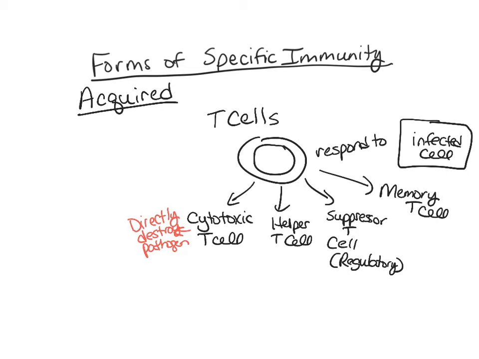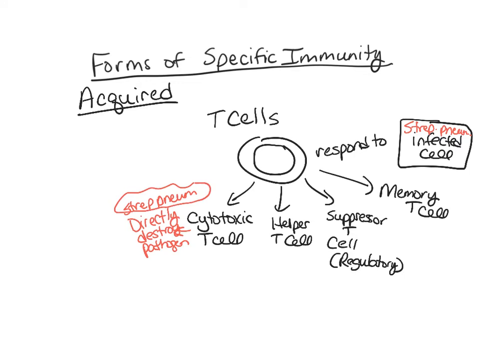And it's very specific. So for example, if this T cell responded to this infected cell, and let's say this infected cell was infected by, let's say, strep pneumoniae, then the cytotoxic T cell will only destroy strep pneumoniae. Okay, which is a cell, a bacterium, right?